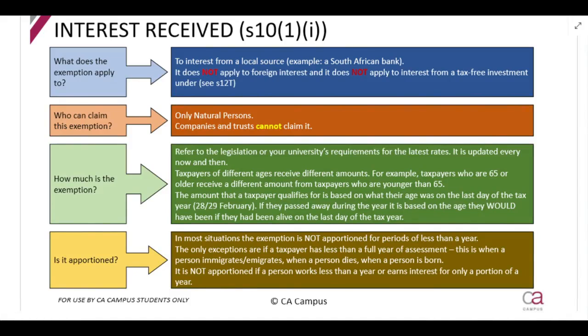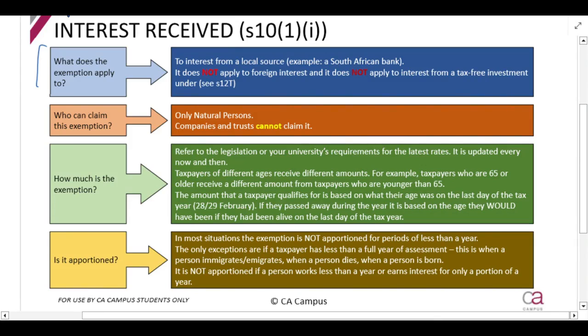Let's talk about the interest exemption, which is discussed under Section 10(1)(i). This is also quite often called the local interest exemption. So if you are a taxpayer and you receive local interest, you can claim an exemption for that. Now, important couple of things. First thing over here, what does the exemption apply to? It applies to interest from a local source.